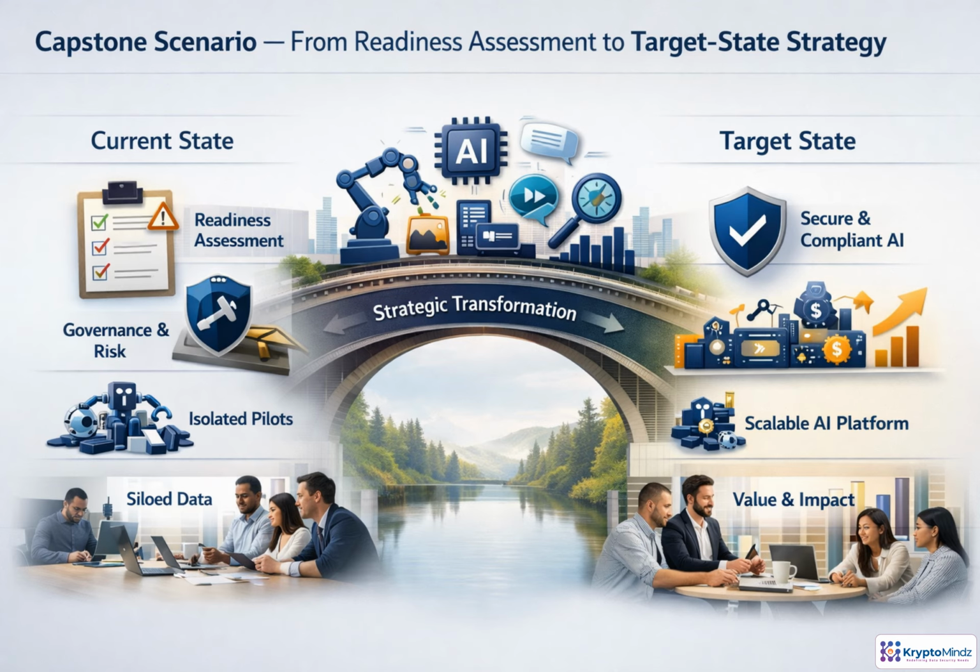Here is the Capstone situation. The assessment is complete, and the enterprise now understands its gaps in governance, risk, security, compliance, data, operations, and skills. At the same time, AI adoption is already spreading through productivity tools, analytics, LLM applications, RAG, agents, and automation. The challenge is to move from scattered pilots to a governed, scalable model that protects the business while still enabling innovation, measurable value, and clear ownership.